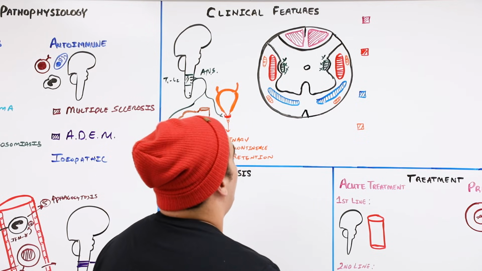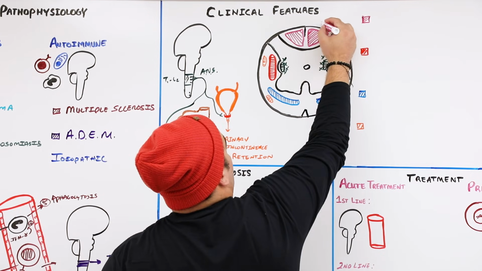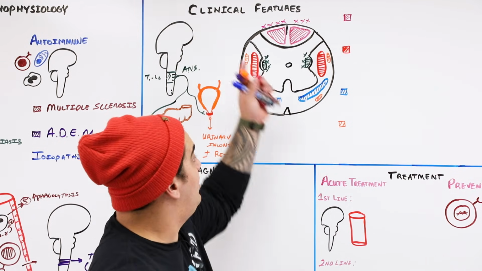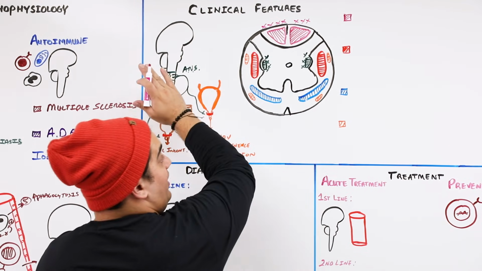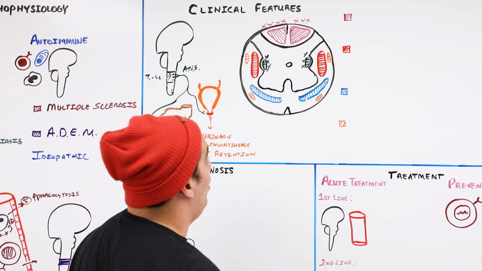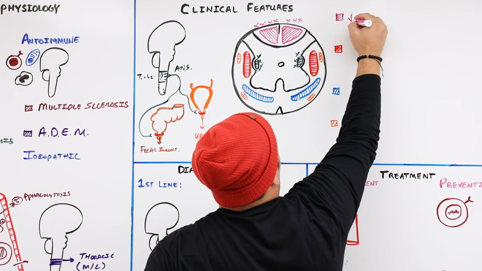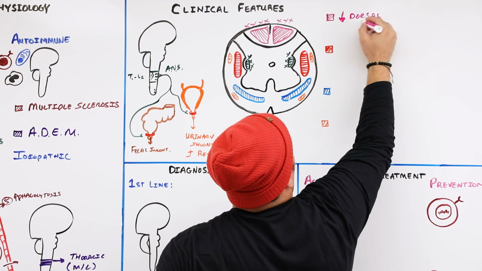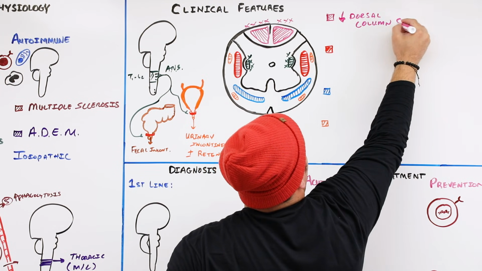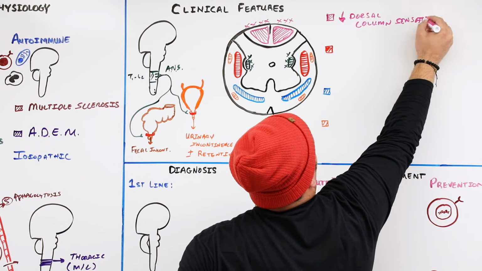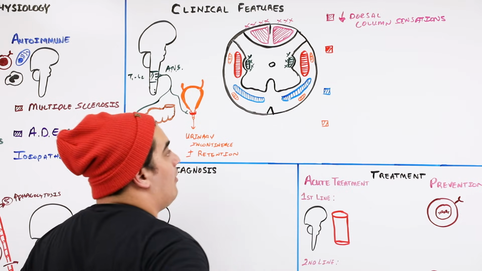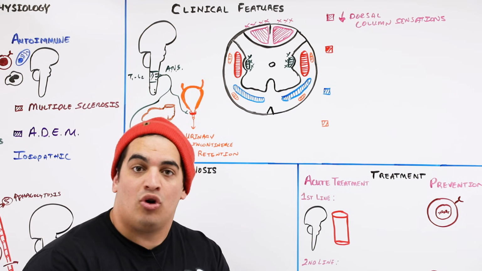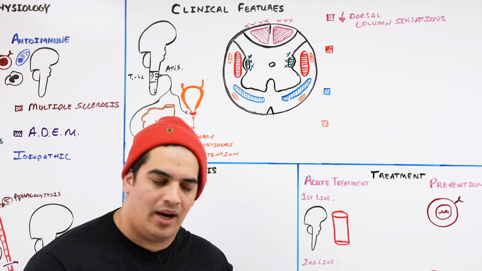What would happen though if I demyelinated some of the axons within the dorsal column? What could that lead to? And I'm affecting both sides generally. Transverse myelitis is you're almost affecting the entire spinal cord. So this could lead to decreased or almost loss of dorsal column sensations. How will that present, guys? Think about it, label it off. I want you to yell it off right now. They could have decreased light touch, discriminative touch, proprioception, vibration sense, right?